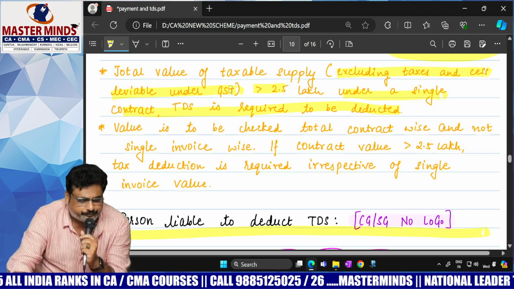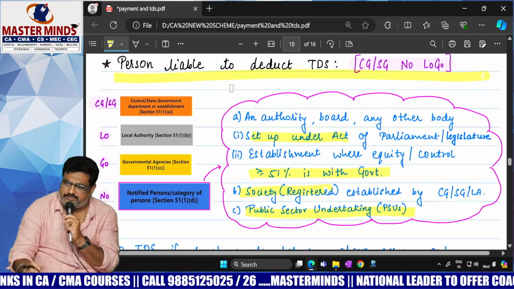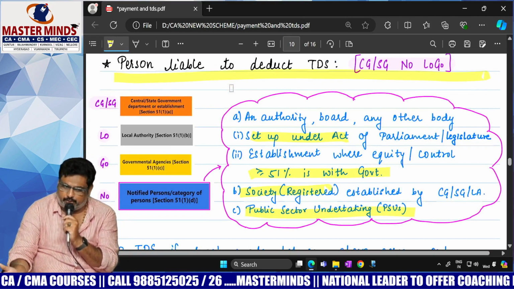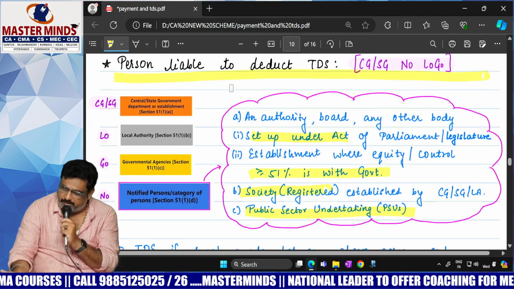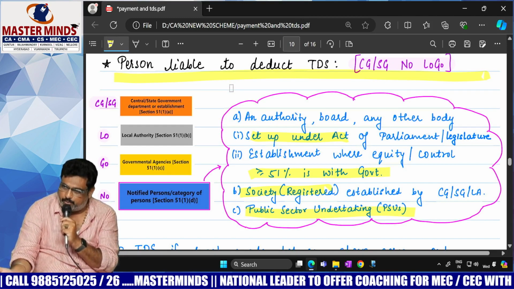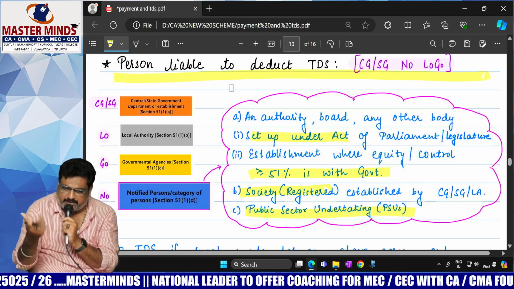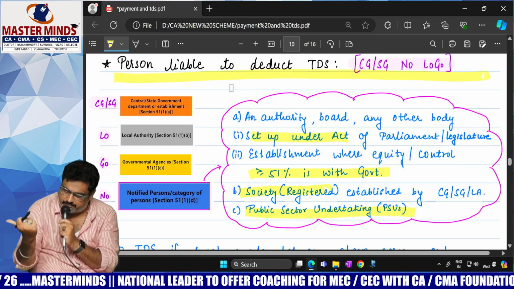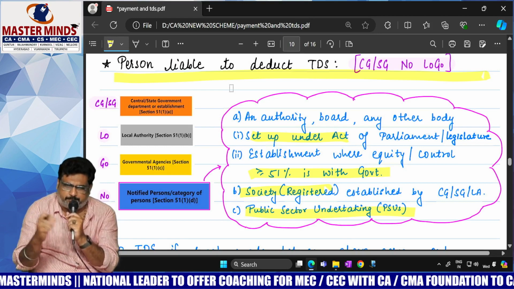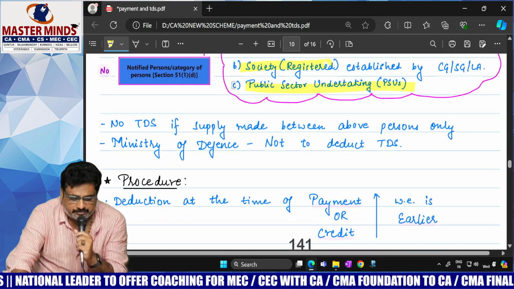Okay. Next one. Who are liable? Already we saw this point. 6 people: central government, state government, local governments, government agencies where the government is having more than or equal to 51% of the voting power, societies established by the government, and PSUs, public sector undertakings.